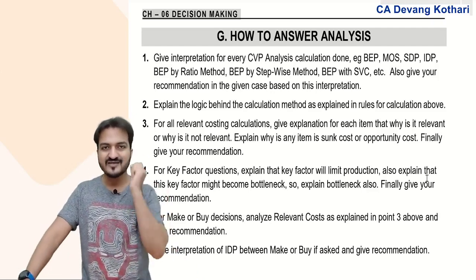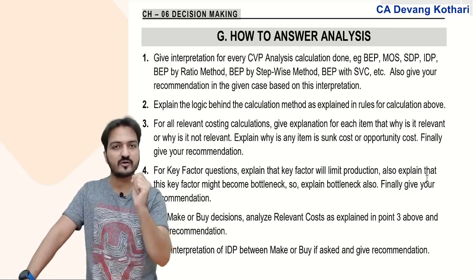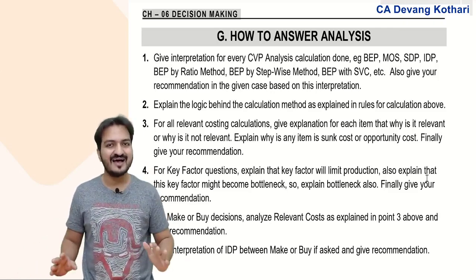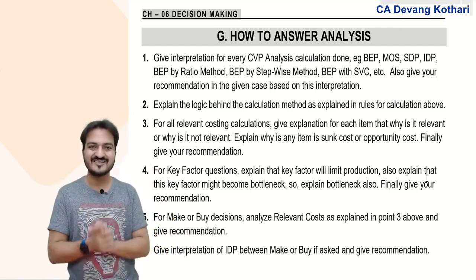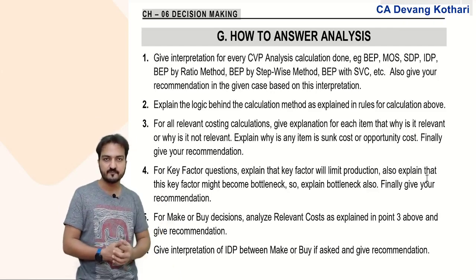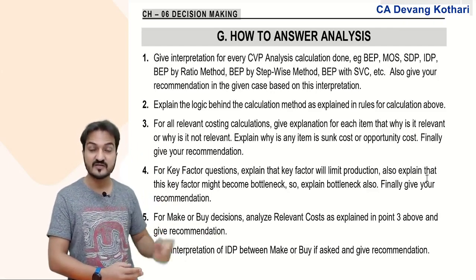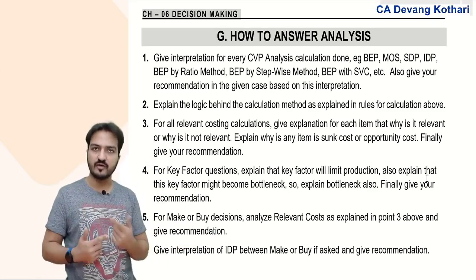In every single question you have to write your analysis. Whether they ask or whether they don't ask, I suggest you always give recommendation, always give your analysis. For questions pertaining to this chapter, how will you write analysis? I'm giving you some guidelines here, regarding how to write analysis in decision making questions.